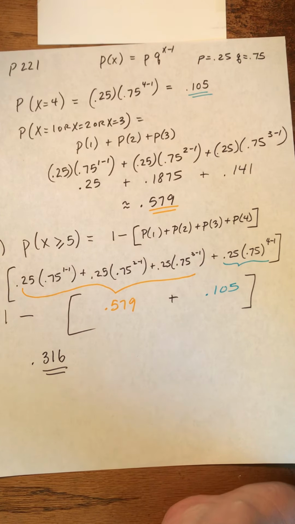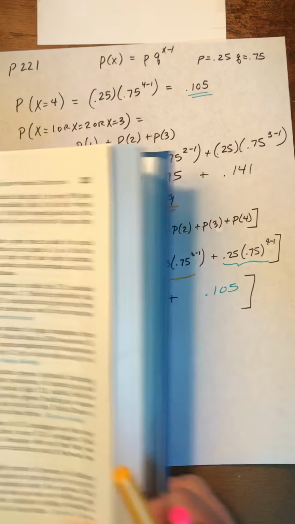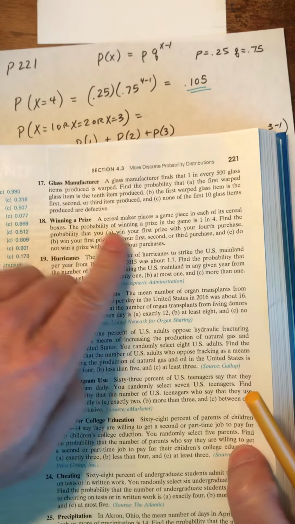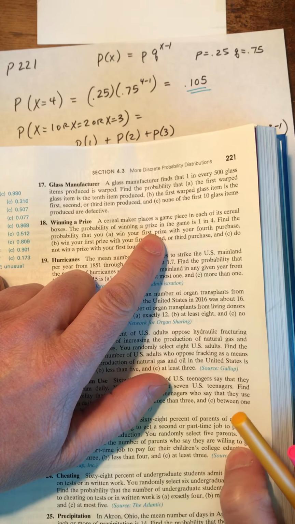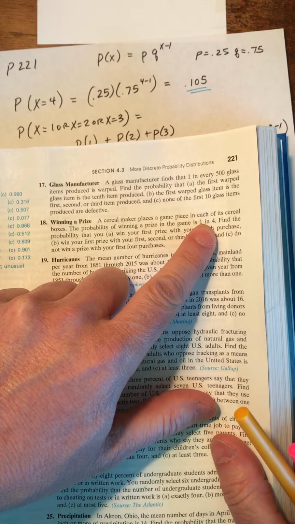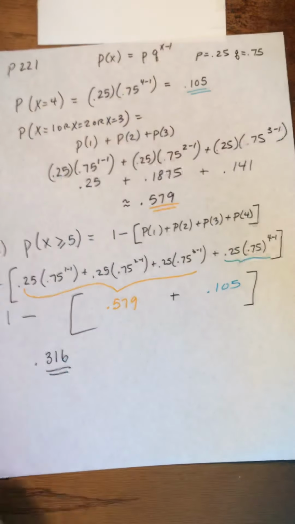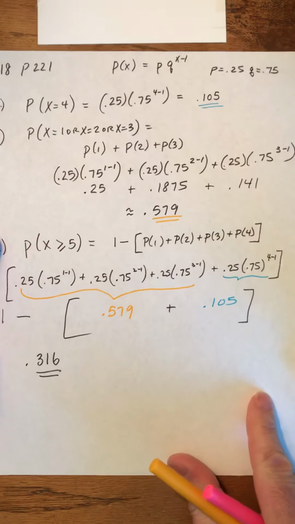Number 18, the question here is definitely a geometric distribution, because what they're asking about in number 18 is, what's the probability of getting your first win on your fourth purchase when you have a 1 in 4 chance of winning? So let's take a look at this. And some of you had questions specifically on part C, but let's do all of them together.